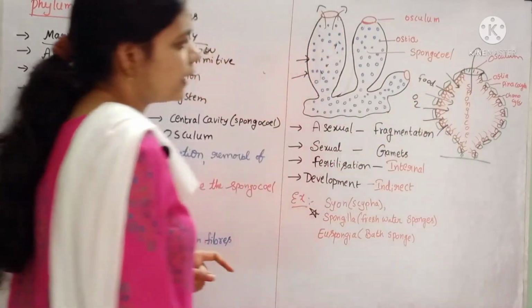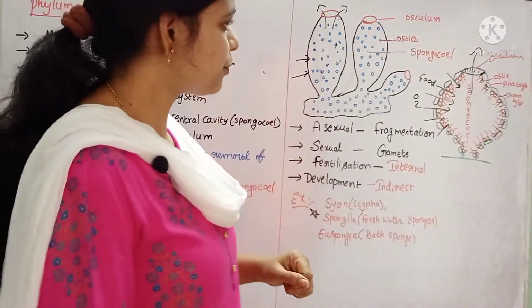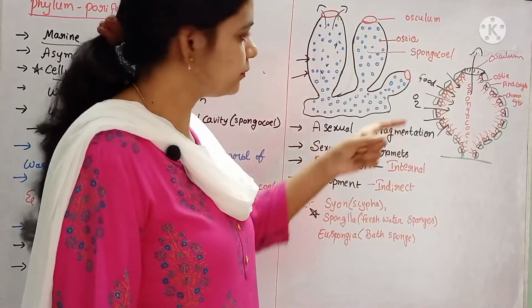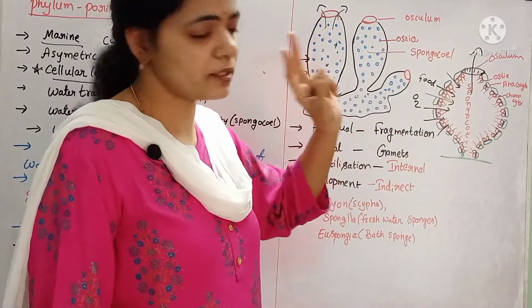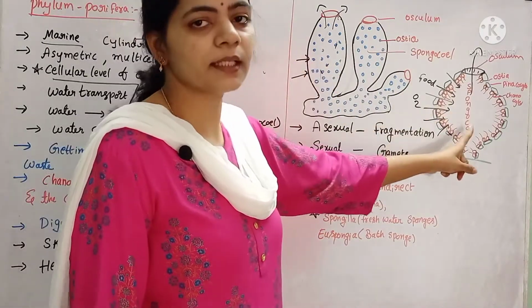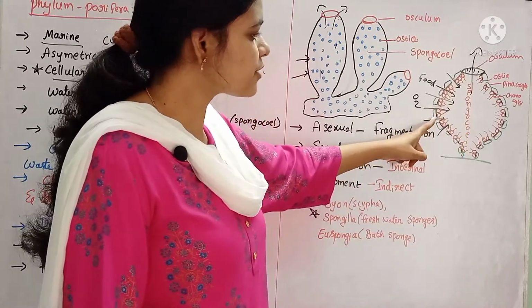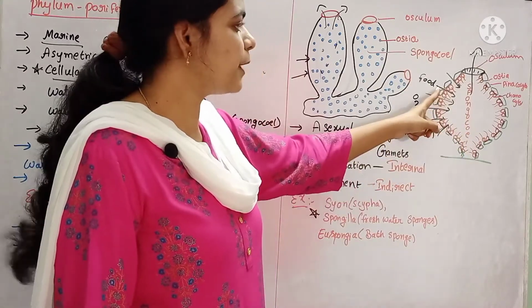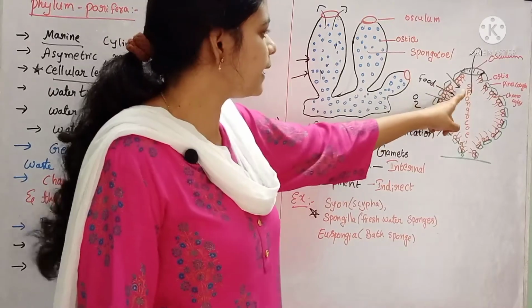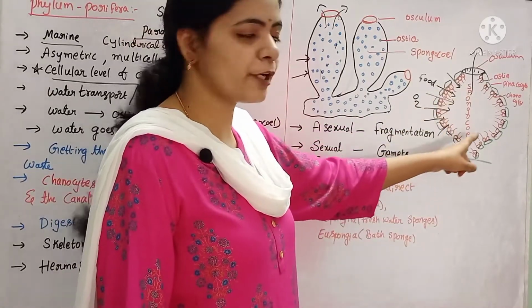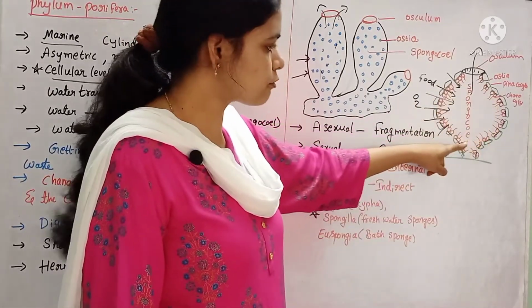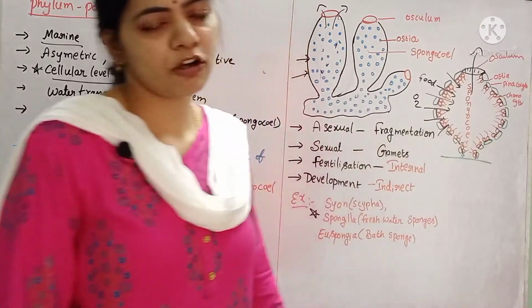If you see the body of these sponges, it is made up of two types of cells, an outer layer of cells and an inner layer of cells. The outer layer of cells, these green colored ones, are made up of pinacocytes, and the inner layer of the spongocoel is made up of flagellated cells called choanocytes or collar cells.